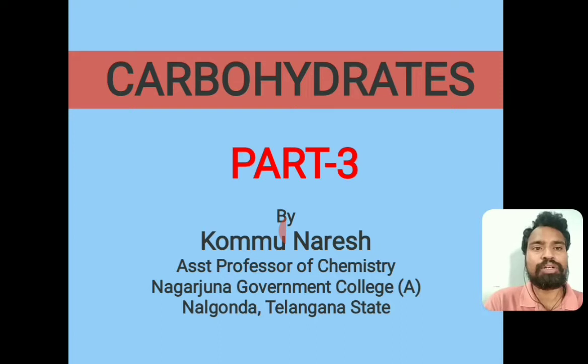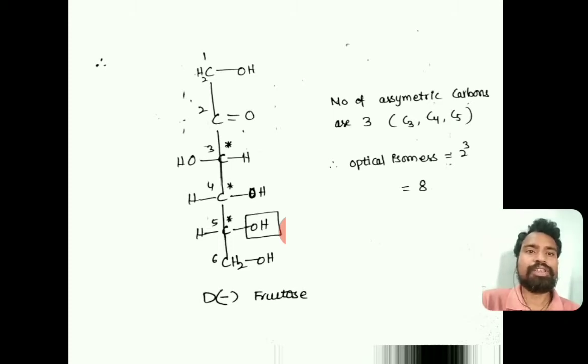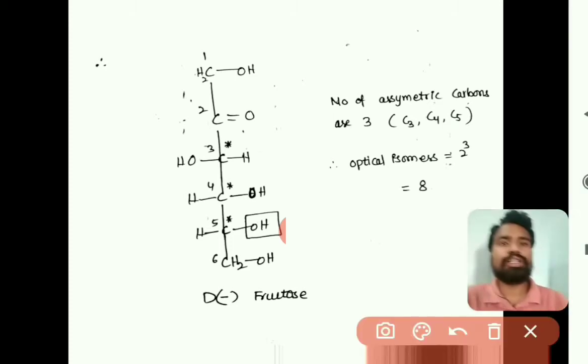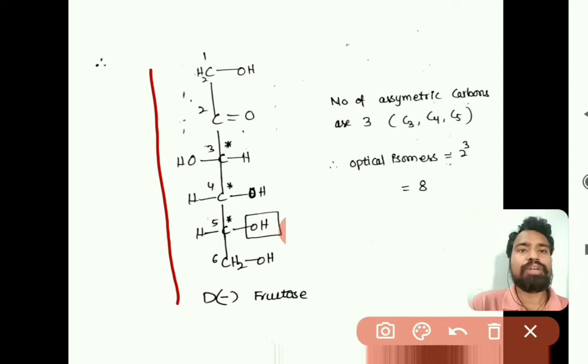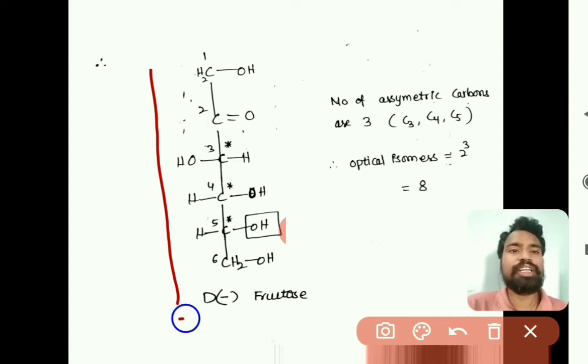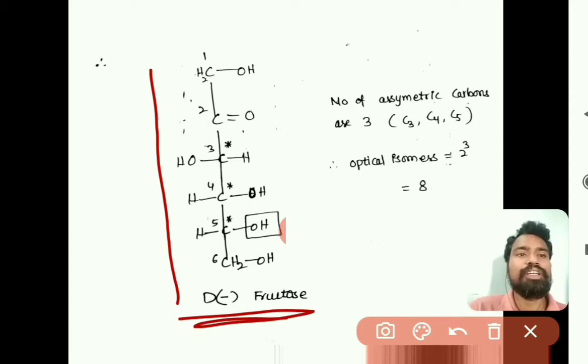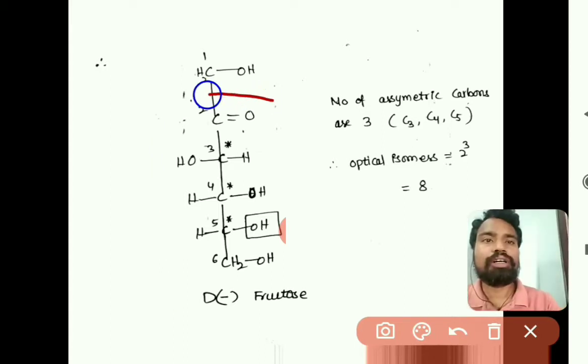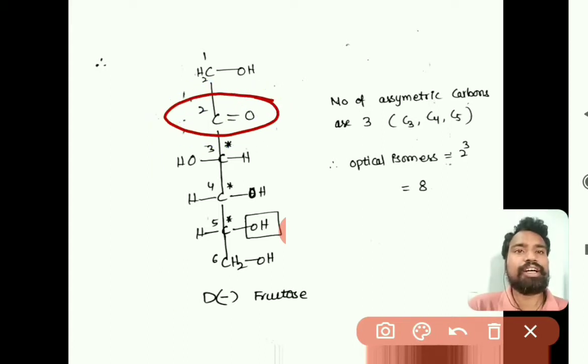the preparation methods of fructose and then the open chain structure elucidation of fructose. Based on different kinds of reactions we confirmed the open chain structure of fructose, as we discussed in part 2. This is the open chain structure of fructose, D minus fructose. In this fructose the carbonyl group is at the second carbon, so a keto group is present, right.